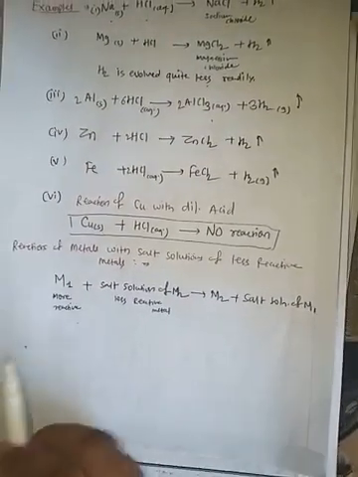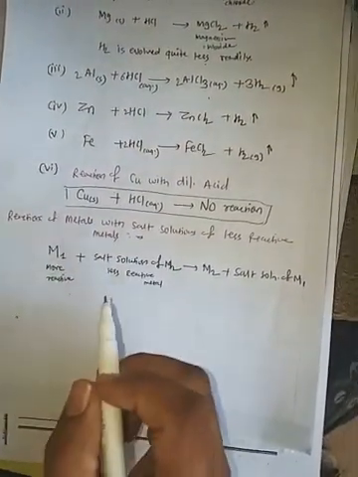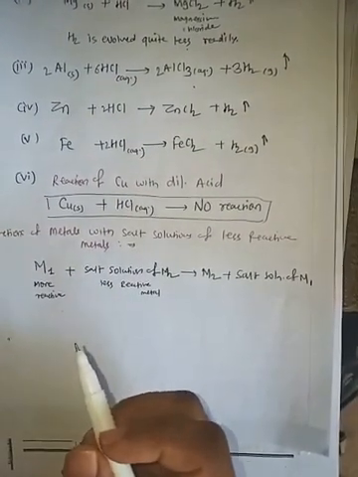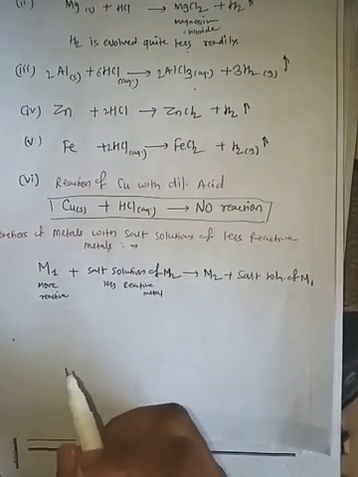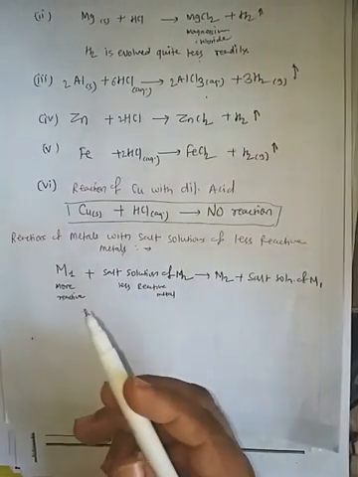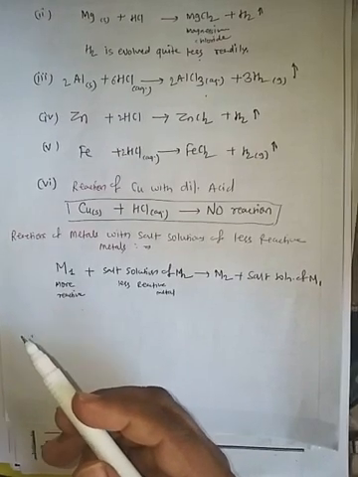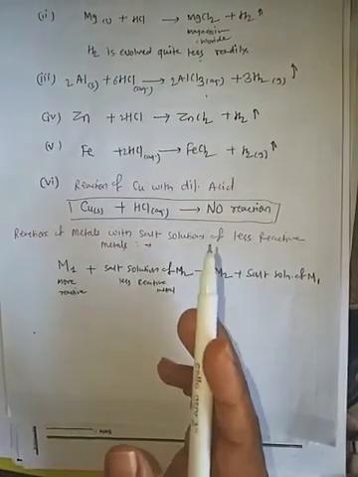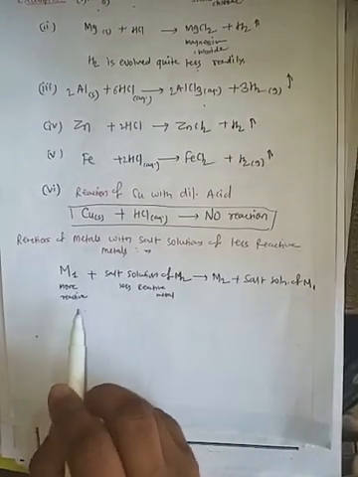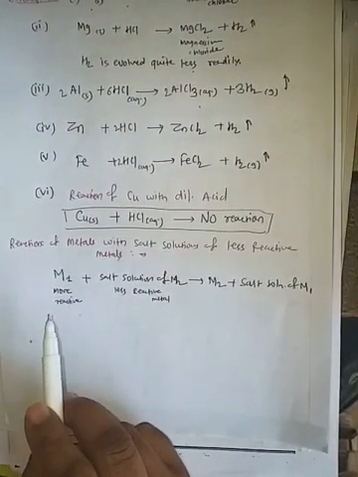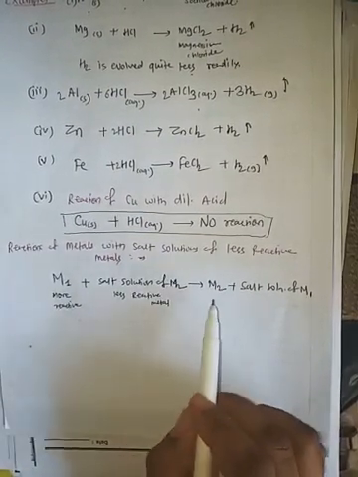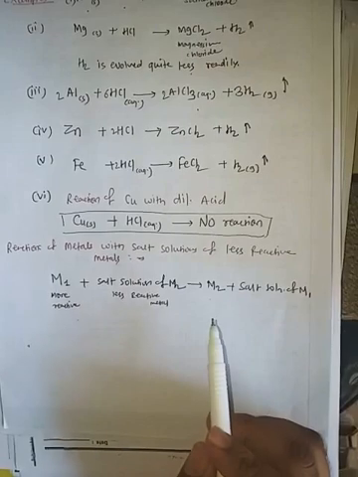Basically, a more reactive metal displaces a less reactive metal from its salt solution, and this type of reaction we call a displacement reaction. We will discuss displacement reaction briefly in another topic also, named chemical reactions and equations. First we concentrate on this general reaction. M1 is more reactive, and salt solution of M2 means less reactive, so you will get M2 plus salt solution of M1.